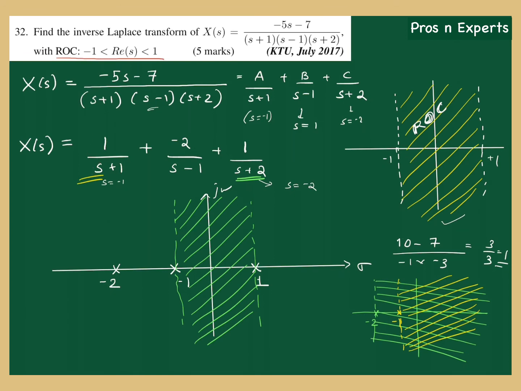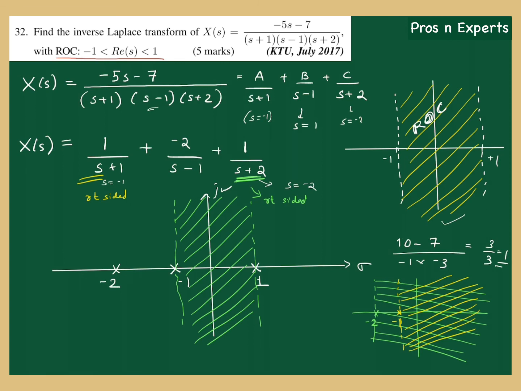It should be right sided, because ROC is right to that pole. And similarly, this transfer function was also right sided because the ROC is right to its own pole minus 2, so the signal corresponding to this transform will also be right sided.